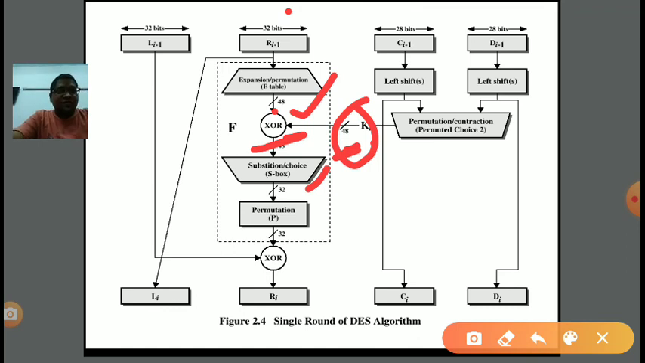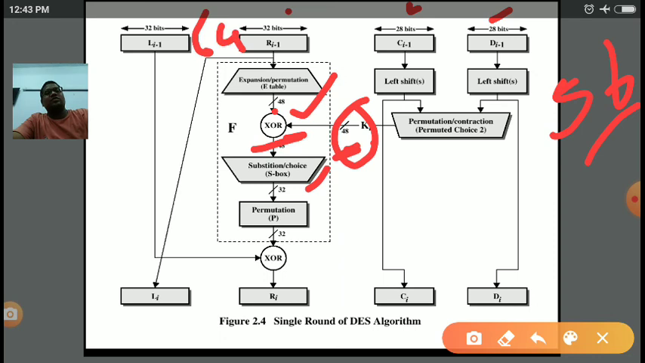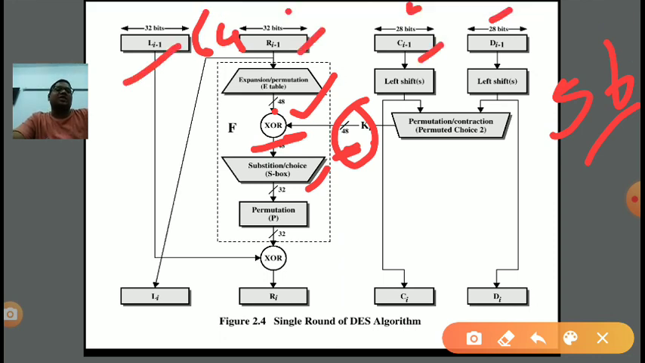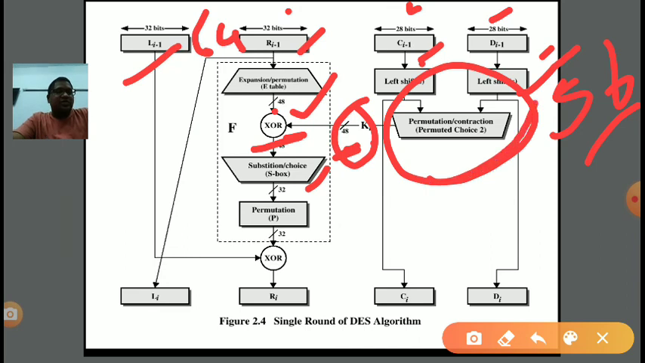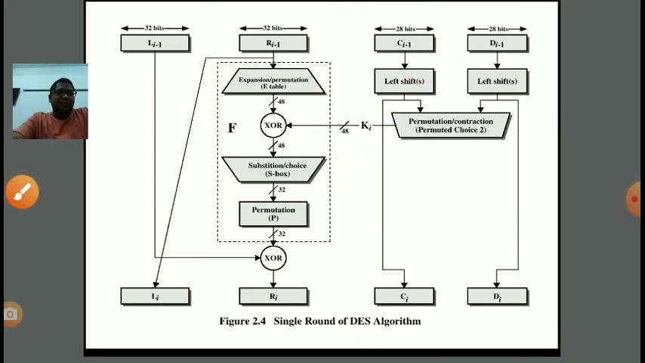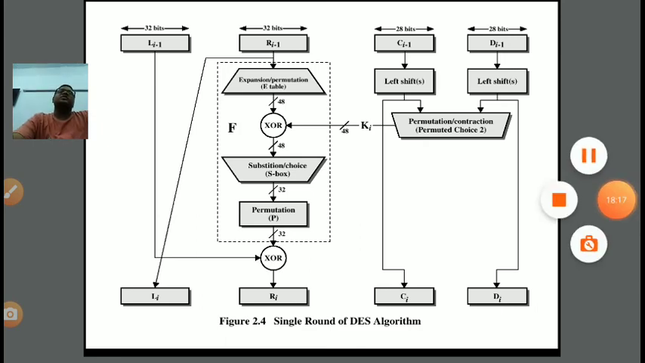Now how to generate the key? The key is of 56 bits. So the key is divided into 28 and 28, just as the message of 64 was divided into 32 and 32. Left shift will be done for both, and then we do our permutation or contraction, the permuted choice. After the permutation, whatever result comes will be the key, and the key is given to the function in the XOR step. In this manner we generate Ci and Di from the key side, and Li and Ri are the message side. So this is one round. In this manner we perform a total of 16 rounds.